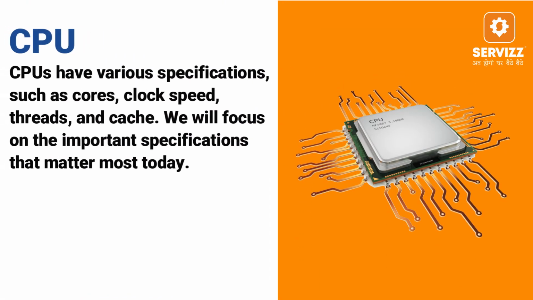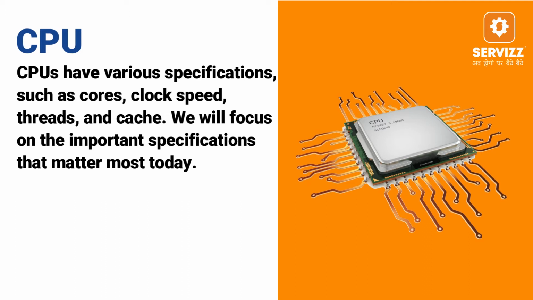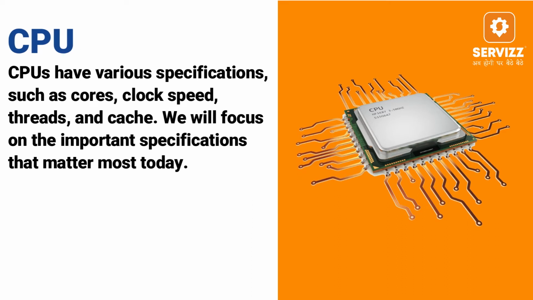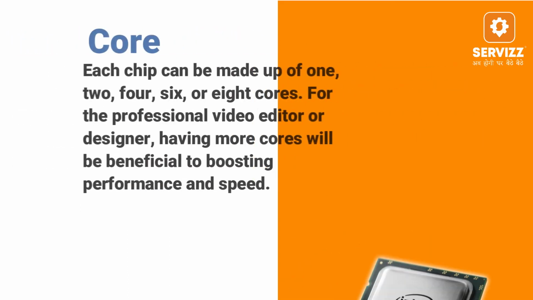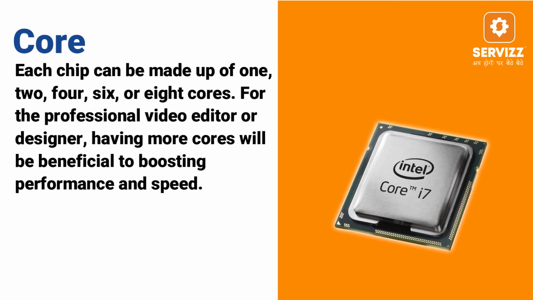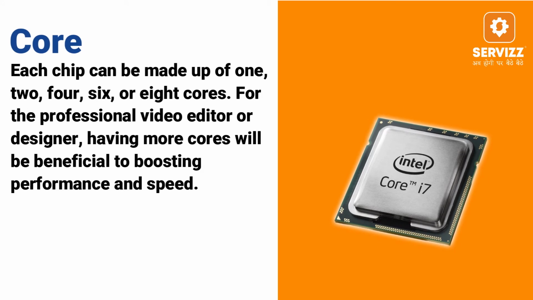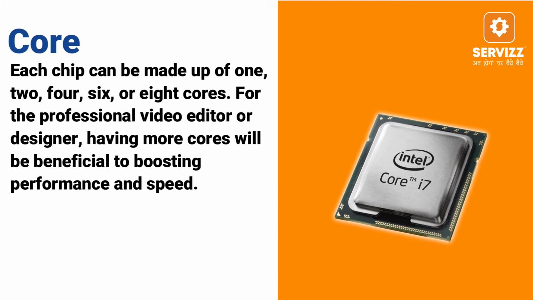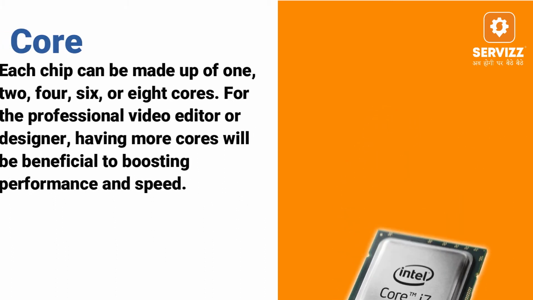CPU. CPUs have various specifications such as cores, clock speed, threads, and cache. We will focus on an important specification that matters most today. Core. Each CPU can be made of 1, 2, 4, 6, or 8 cores. For the professional video editor or designer, having more cores will be beneficial to boosting performance and speed.